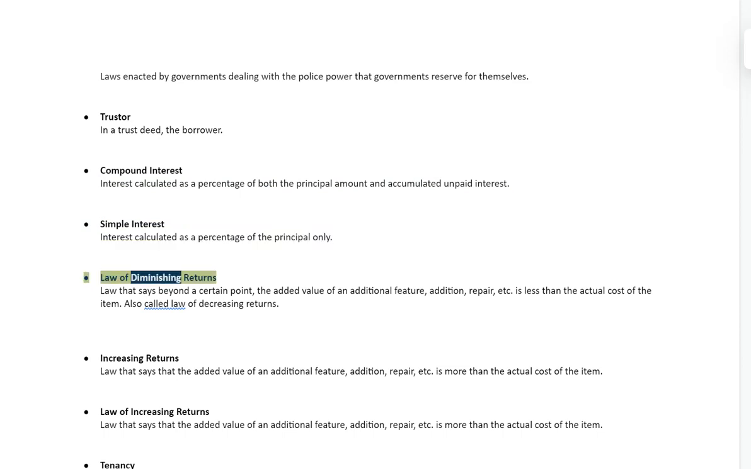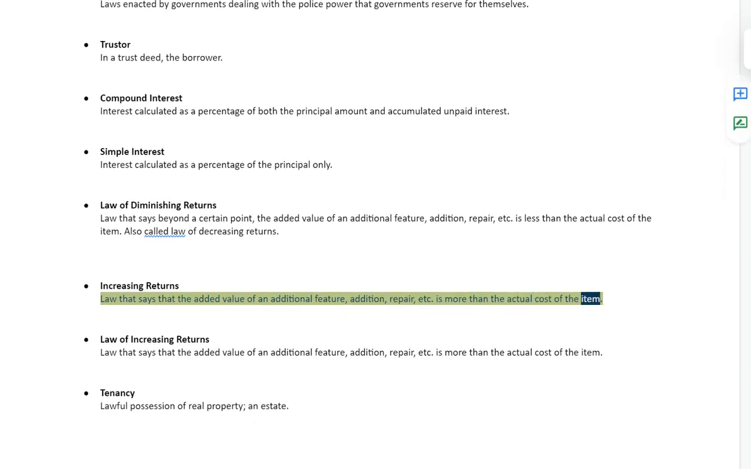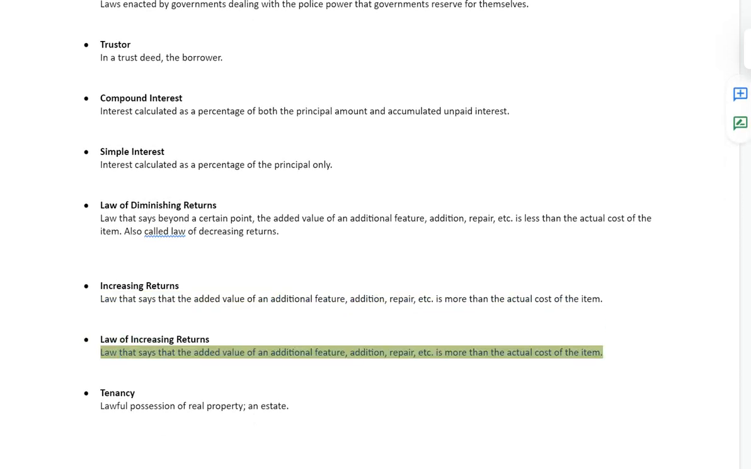Law of diminishing returns. Law that says beyond a certain point, the added value of an additional feature, addition, repair, etc. is less than the actual cost of the item. Also called law of decreasing returns. Increasing returns. Law that says that the added value of an additional feature, addition, repair, etc. is more than the actual cost of the item. Law of increasing returns. Tenancy. Lawful possession of real property, an estate,